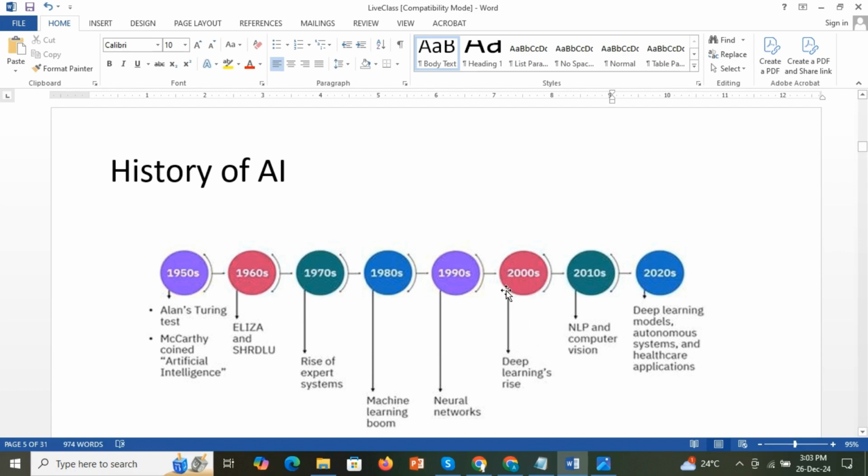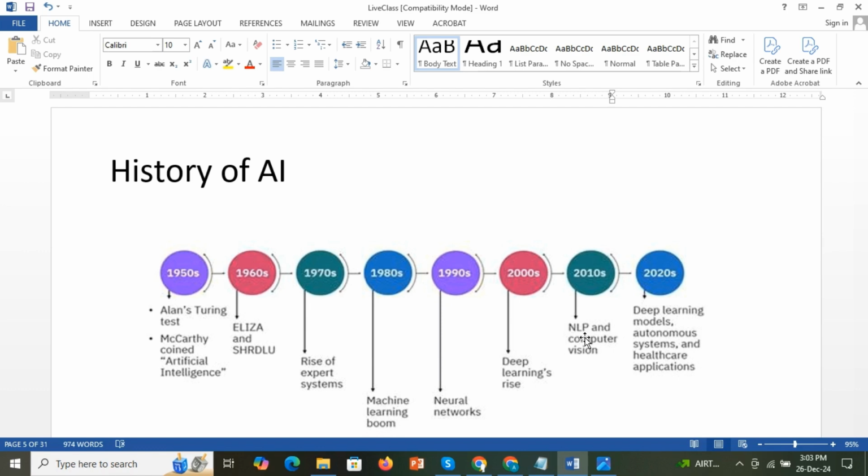Now from 2000 to 2010 you can say there was a deep learning revolution. Massive data was available at that time, and there were achievements with algorithms, like Google's AlphaGo. AlphaGo beat the world champion in the game of Go. There is a game called Go; you can just Google what that game is. So Google's AlphaGo beat the world champion in the game of Go. That was a great achievement.